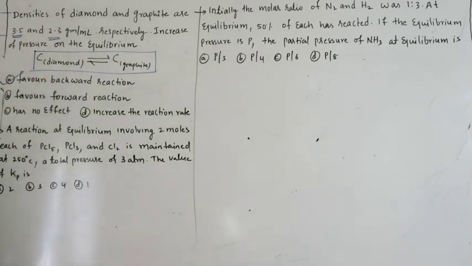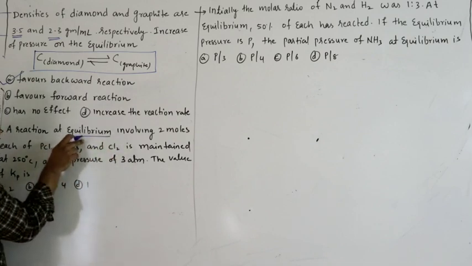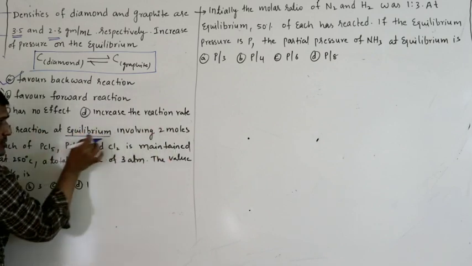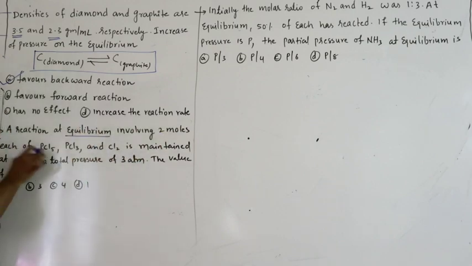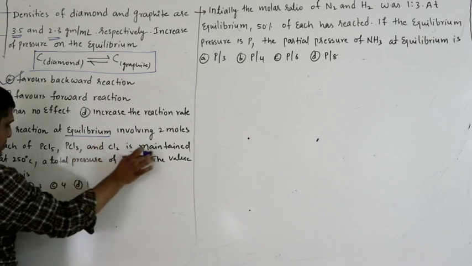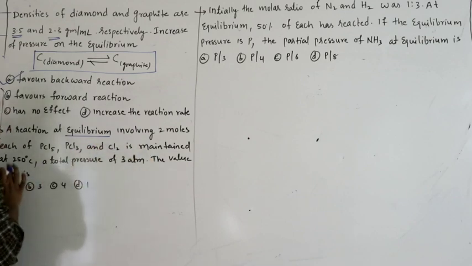Next one, a reaction at equilibrium involving, remember at equilibrium it is mentioned that these are the values at equilibrium. A reaction at equilibrium involving 2 moles of each of PCl5, PCl3, Cl2 is maintained at 250 degrees, a total pressure of 3 atmosphere, the value of Kp.